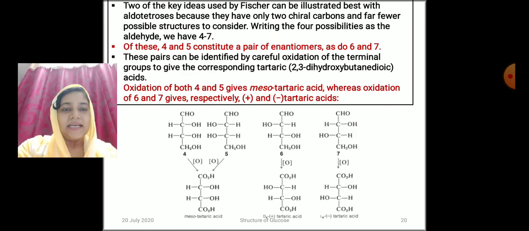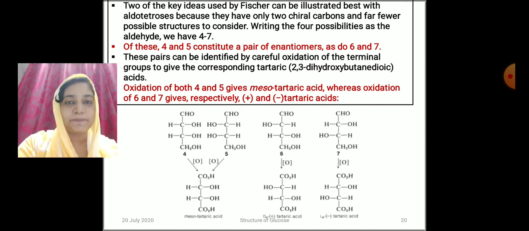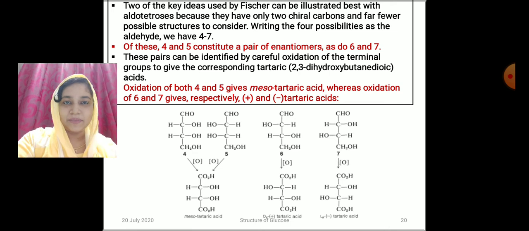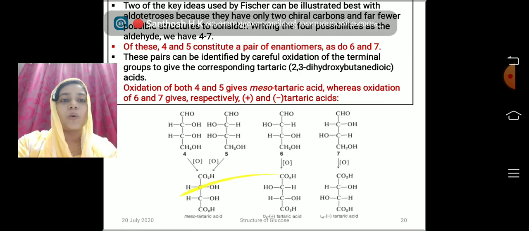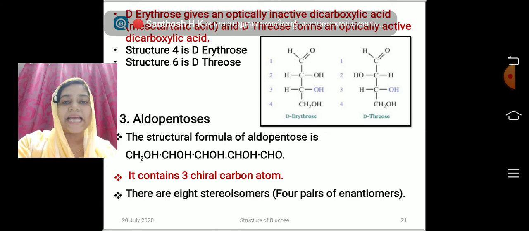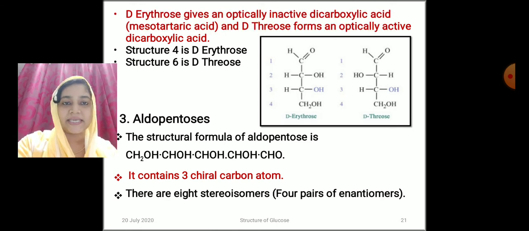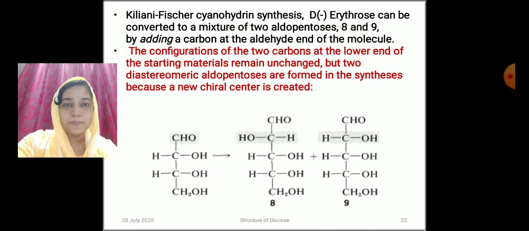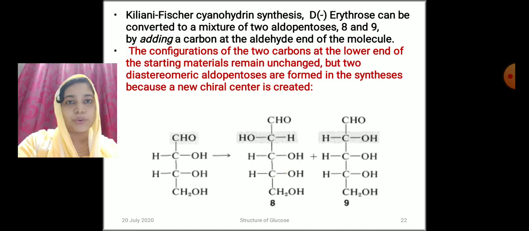Then from aldotetroses, upon Kiliani-Fischer synthesis, that is step-up synthesis, we make aldopentoses, that is, insert one more asymmetric carbon atom between the CHO and the first asymmetric carbon atom. Aldopentoses have the formula CHO, CHOH, CHOH, CHOH, CH2OH. It contains 3 chiral carbon atoms, so 2 raised to 3, 2 into 2 into 2, that is 8 stereoisomers are possible.